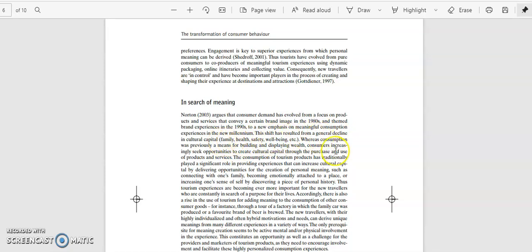This shift has resulted from a general decline in cultural capital, family, health, safety, well-being, etc. Whereas consumption was previously a means for building and displaying wealth, consumers increasingly seek opportunities to create cultural capital through the purchase and use of products and services. So likewise, you begin with their name and then you present the whole thing, what they have talked about. That is also a way how you cite the work of different authors. And similarly, the detailed citation, as we have learned in our earlier video, will be presented at the end in the references section.